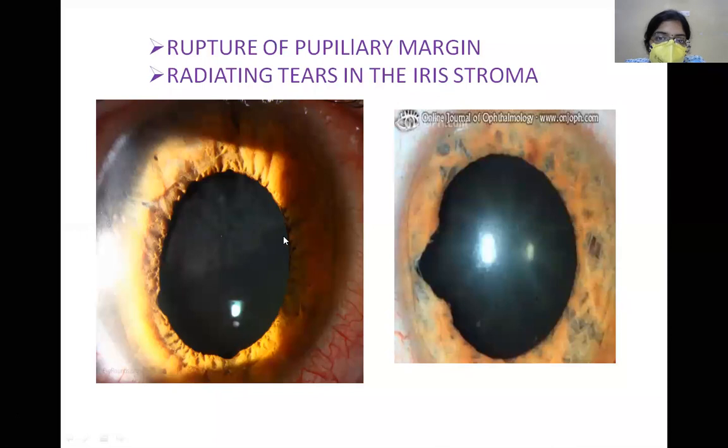Now, what are the other features? You can see rupture of the pupillary margin. Here you can appreciate very well that this side of the pupil is relatively smooth, but on this side you can appreciate all these tiny tears, as well as here. So all these are nothing but rupture of the pupillary margin. Now, suppose here also there was a rupture of the pupillary margin, as well as the tear has extended beyond the pupillary margin into the stroma of the iris. So there can also be radiating tears in the iris stroma. This is how it looks.